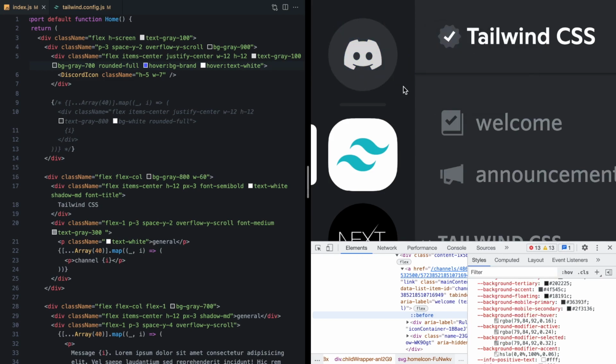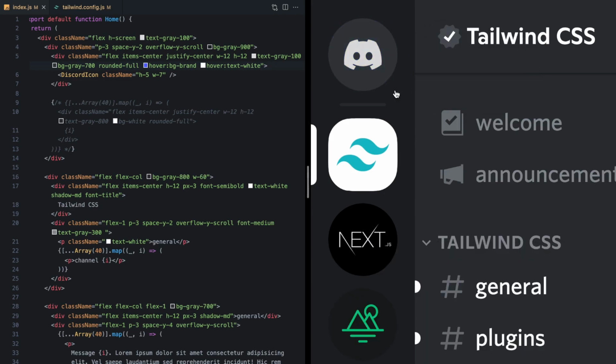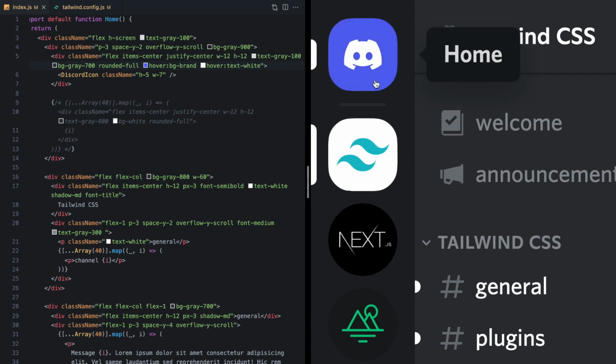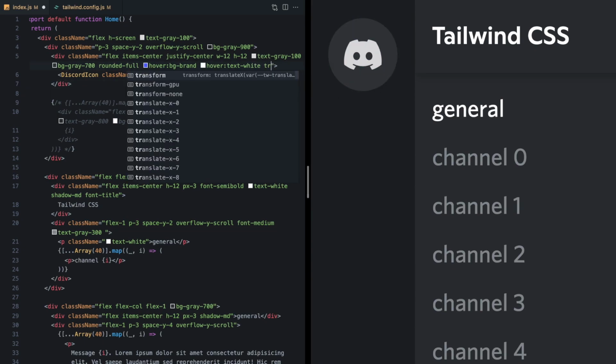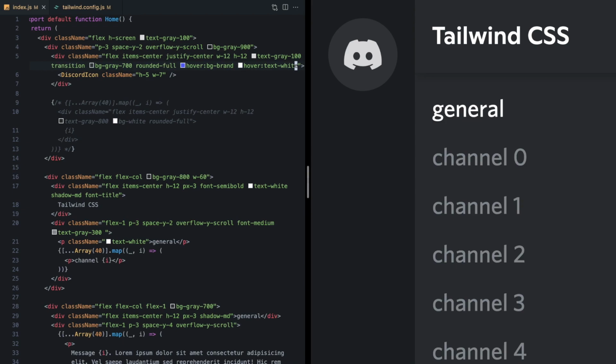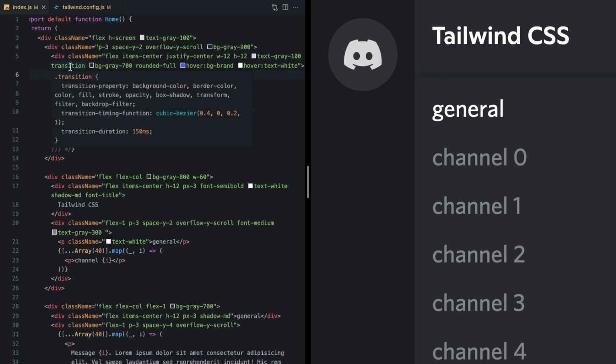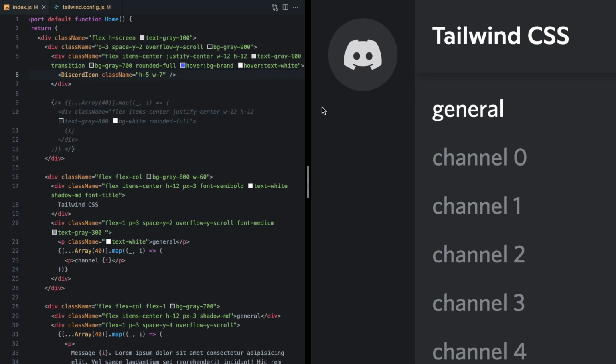Okay, in Discord, we actually notice that the colors transition smoothly as we hover over the icon. Well, we can do that in our clone here as well, just by adding the transition class. And now we see that there's this subtle transition of our colors when we hover them. And if we take a look at this class, we'll see that this applies a transition to these common properties, and it gives us this nice default timing function along with the duration of 150 milliseconds.